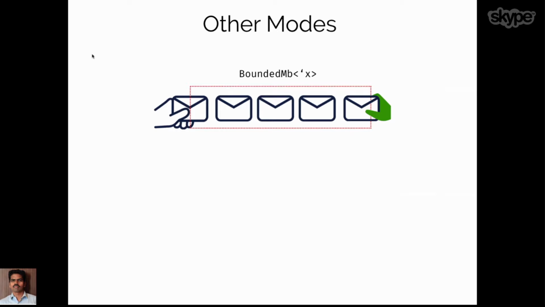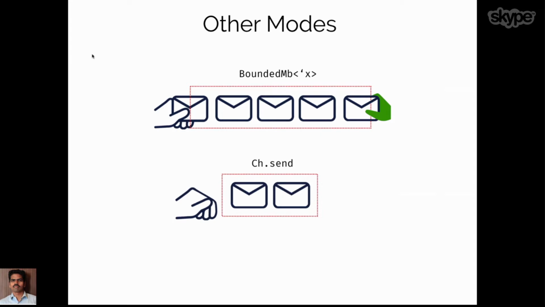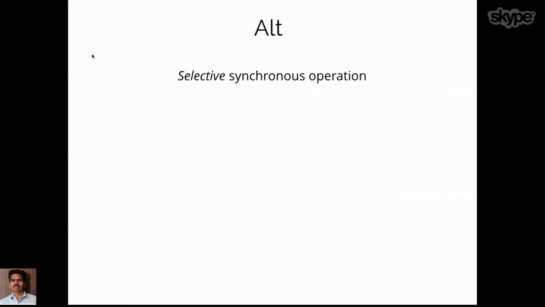If you want back pressure, or some mechanism for when we know the consumer is slow, we can use a bounded mailbox where we define the queue length and make the producer and consumer work in tandem with some sort of buffer. There is also another function, channel.send, where we can send messages without waiting on the other side. These are other modes with which we can solve this problem in another way. So that is channel for us.